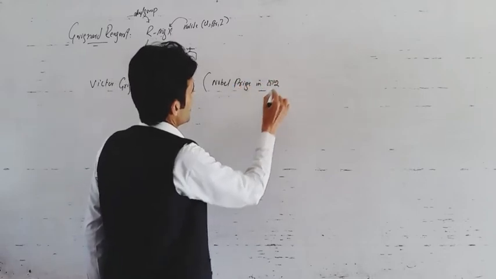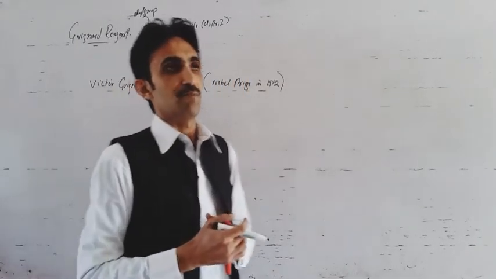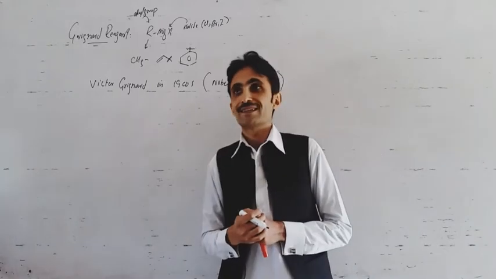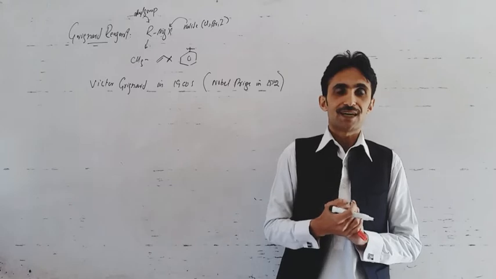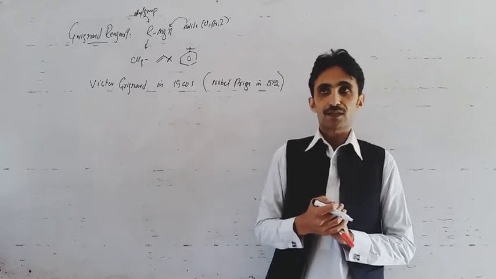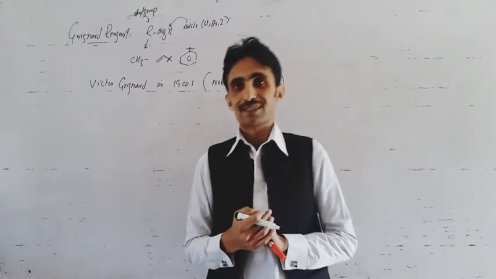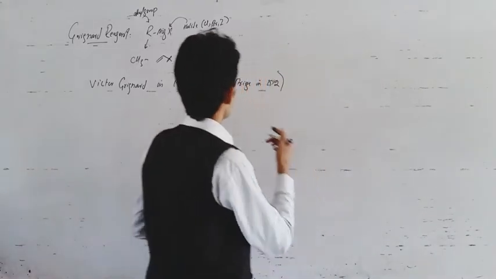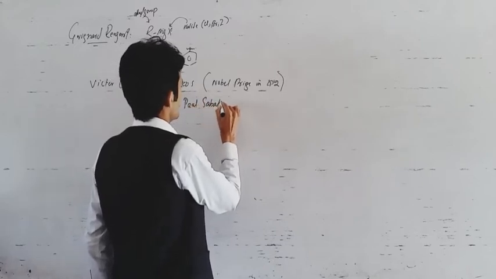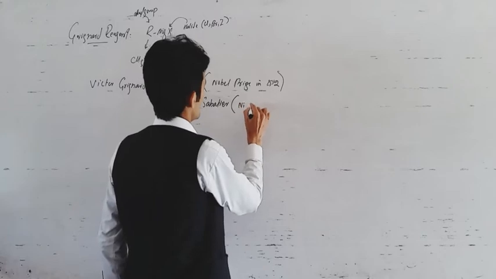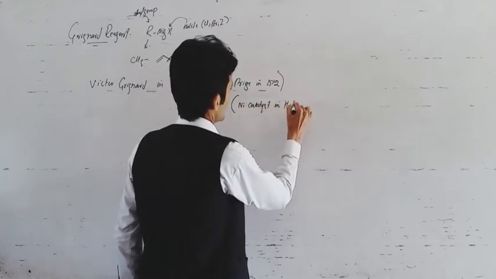In 1912, this Nobel Prize was basically shared with Paul Sabatier, who worked on nickel catalyst during hydrogenation of alkenes. So, both got the 1912 Nobel Prize for their work in chemistry. It was also shared with Paul Sabatier, nickel catalyst in hydrogenation.